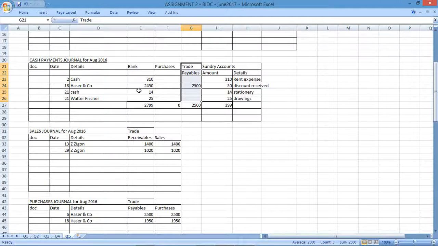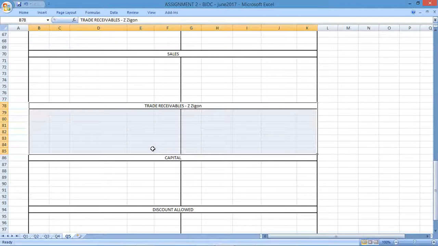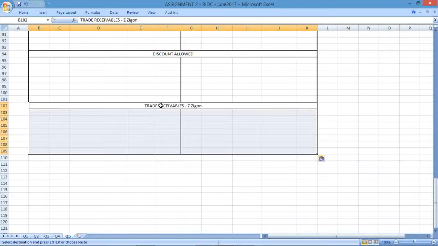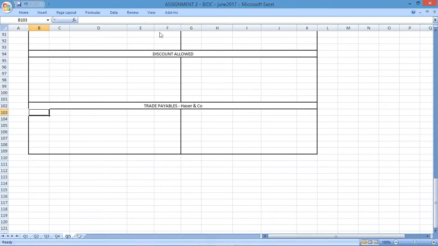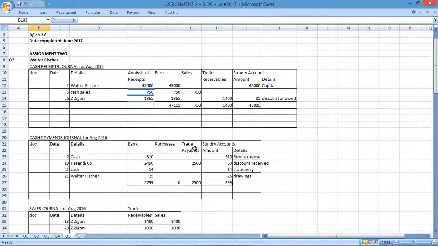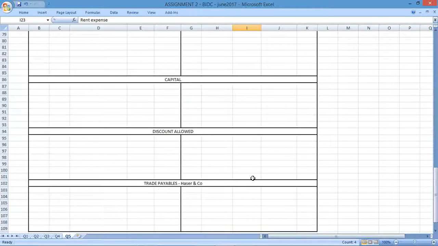Trade payables. There we go for Hazer and Co. So trade payables. Let's create a general ledger account. Payables for Hazer and Co. Let's go back up. Who else do we have? That's Hazer, that's fine, that's it. Then we have rent, discount received, stationery, drawings. Rent expense, rent, discount, stationery, drawings.